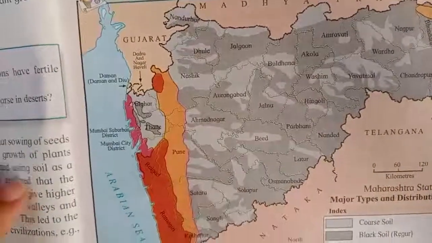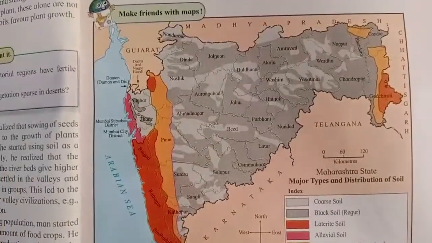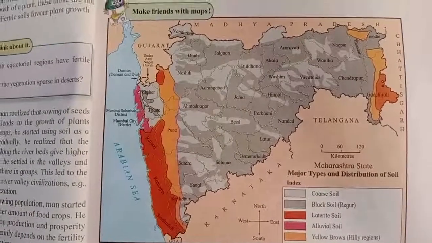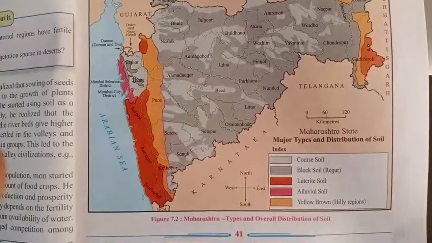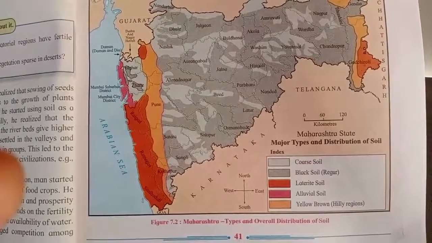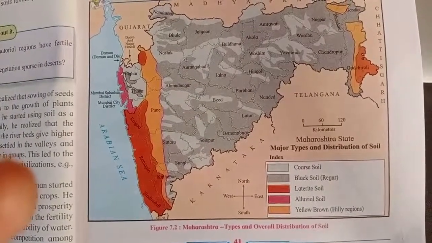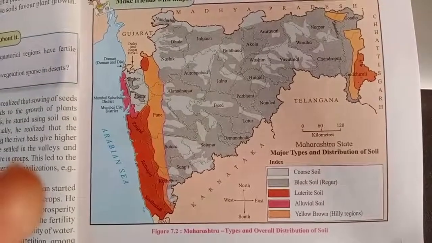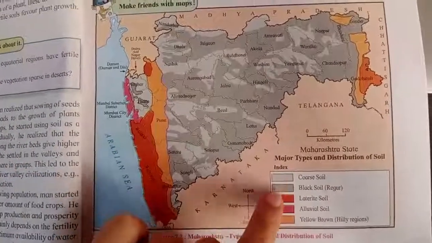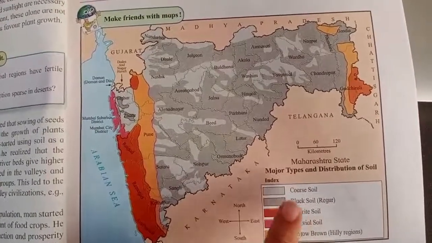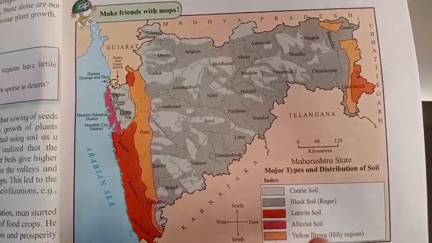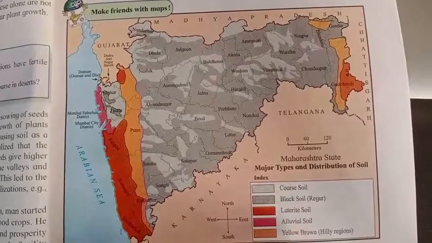Now we are just going to see the map which is shown here. They had given 'Make friends with map'. On your page number 41, they had given here a map which is Maharashtra, types of soil distribution. You can see there is an index given here. There are different types of soil: coarse soil, black soil, laterite soil, alluvial soil, yellow brown soil.